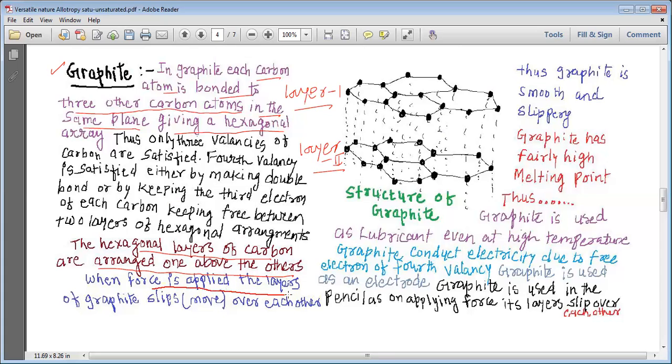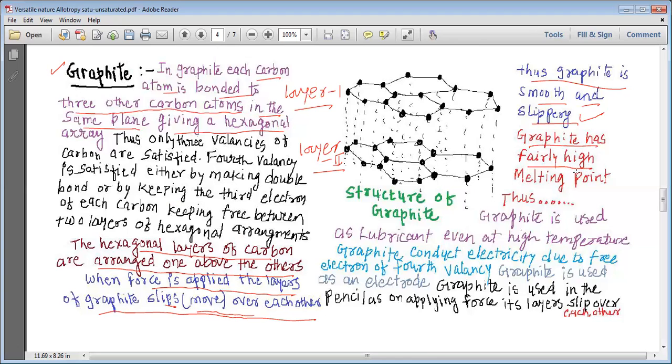When force is applied, the layers of graphite slip or move over each other. Thus, graphite is smooth and slippery. When the force is applied from any side, these layers slip over each other, and that is why graphite is smooth and slippery, because the layers can move over each other.